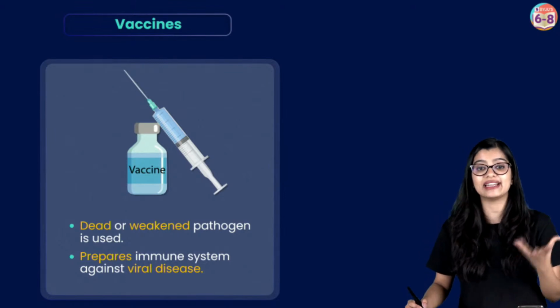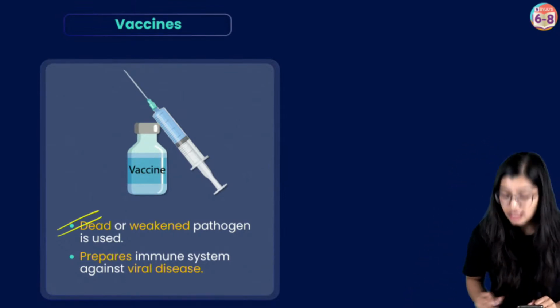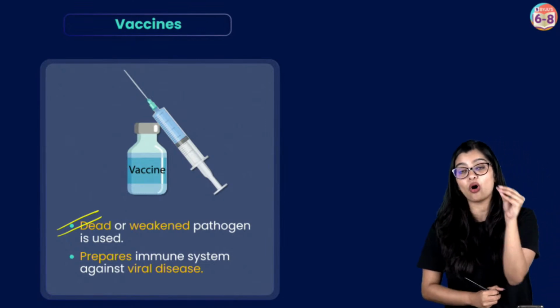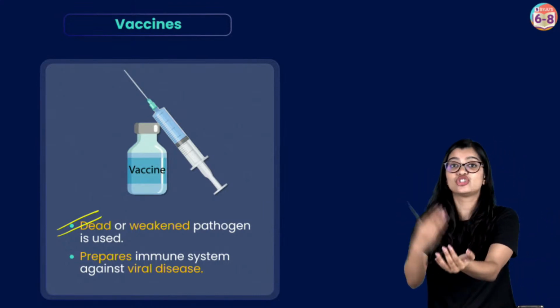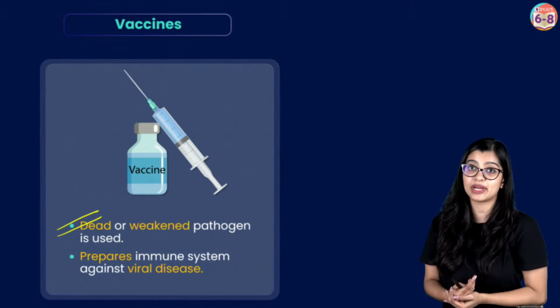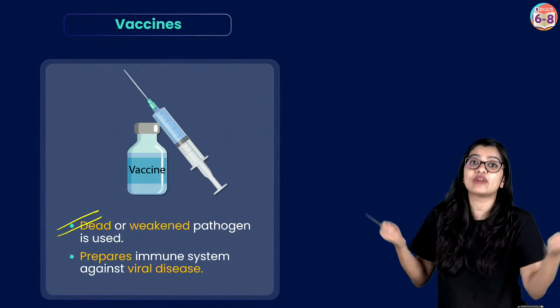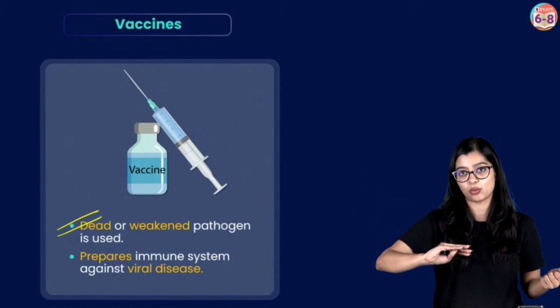Vaccination is a process of getting vaccines, right? So what is a vaccine? It is nothing but a preparation of dead or weakened pathogen or a disease-causing microbe. Now when I inject a dead and weakened microbe into my body, what will happen? My body will improve its capacity to fight against that disease-causing microbe, right?